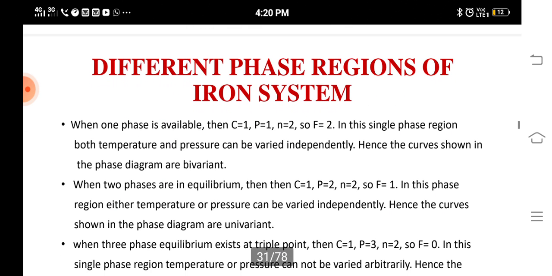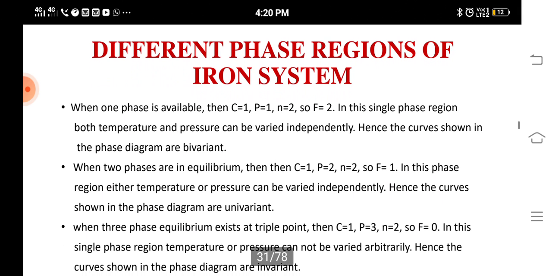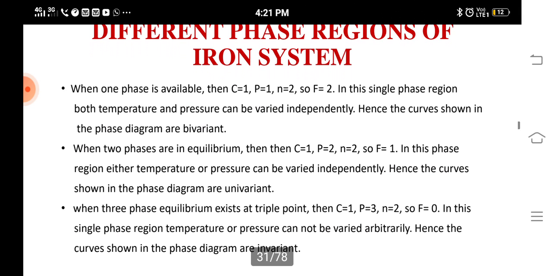Okay, now we'll see the different phase regions and their degrees of freedom. When there is only one phase, the degrees of freedom is 2, like the water system. So this region is bivariant. When two phases are in equilibrium, the degrees of freedom is 1. So in this case, either temperature or pressure can be varied independently. So this system is univariant. In a three phase system, that is, a triple point, the degrees of freedom is 0. That is, the system is invariant. That means the temperature or pressure cannot be varied.